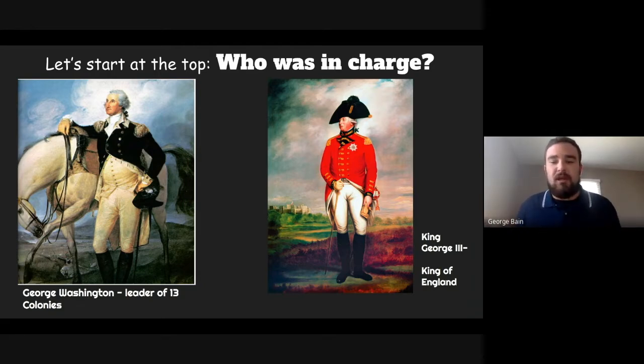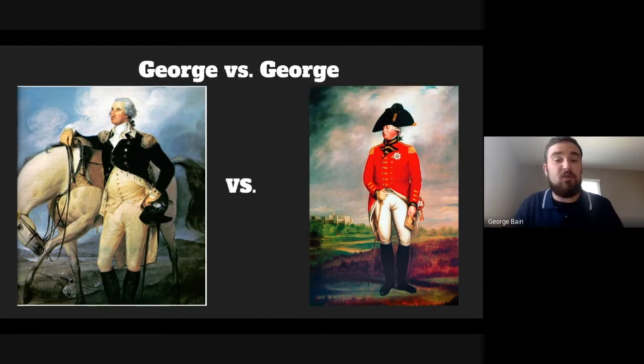Another George. King George III was the king of England. He was in full power, in charge. He shared power with Parliament, but he was the face of England, the one who really had the influence. So what I like to say is the American Revolution is a George versus George. Two Georges, two very different ideas, but also two very similar people who both want what's best for their countries. Today we're going to analyze these two Georges to get an idea of what they represent and how they represent their countries.